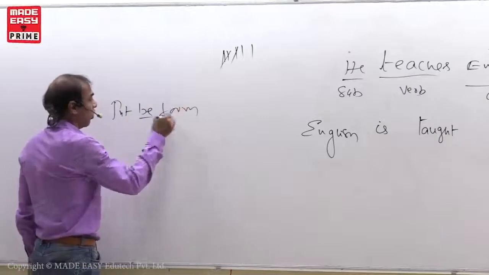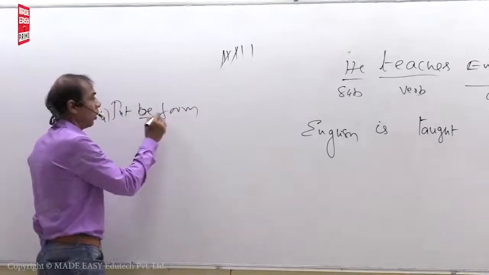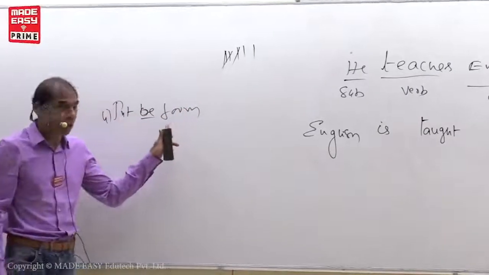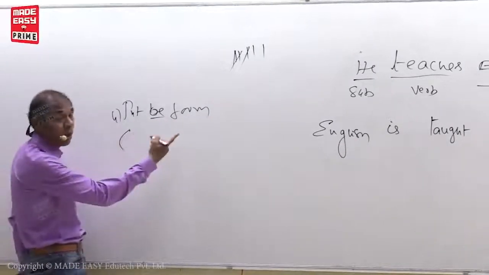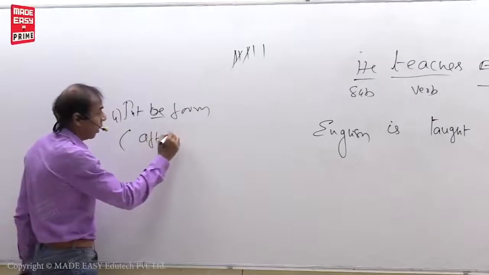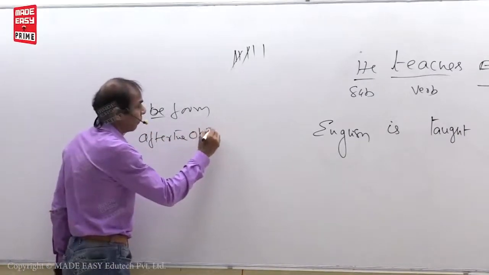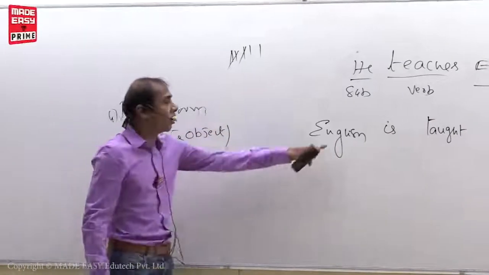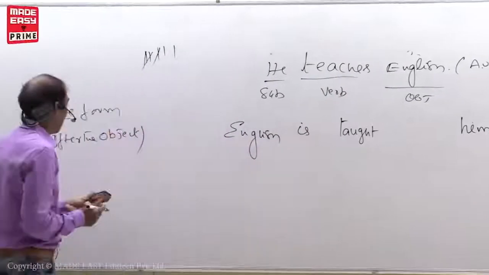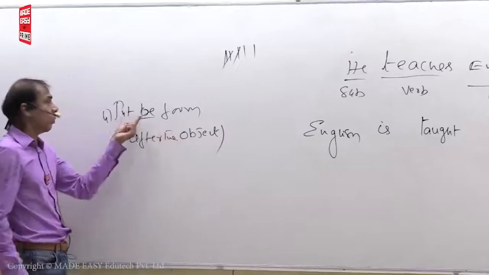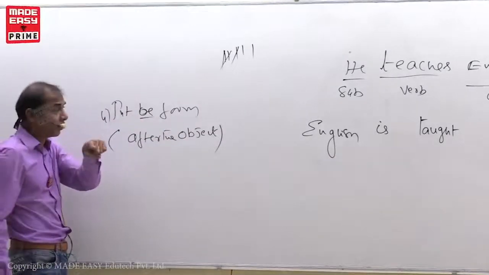Put B form, fourth point. Do you remember? Put B form. This is the fourth point you have written. So write in brackets, where you have to put B form, that also I am telling: after the object. Where you have to put the B form? After the object. Okay? Write in brackets like this. Put B form, you have taken the fourth point.